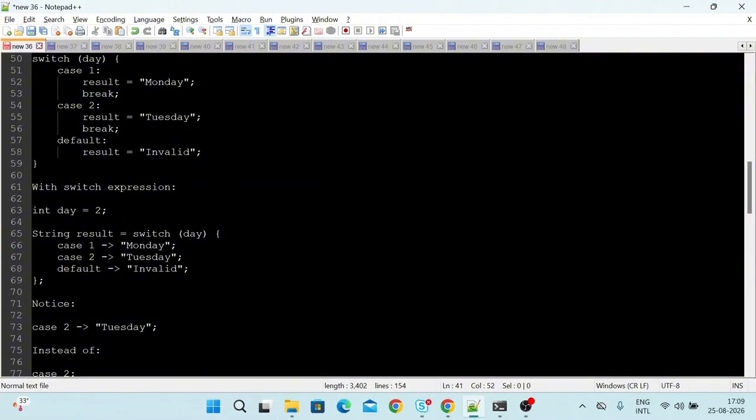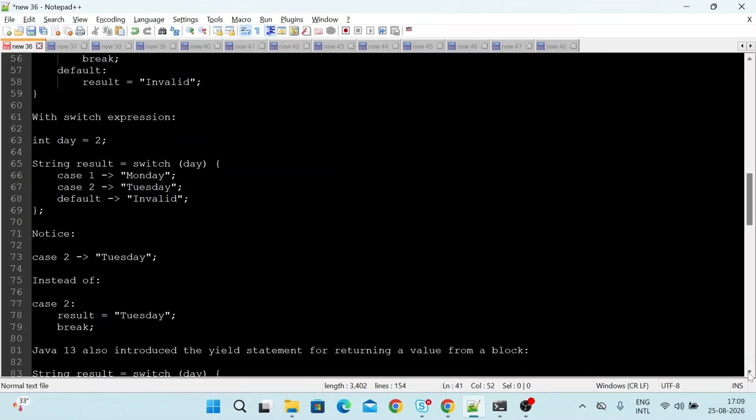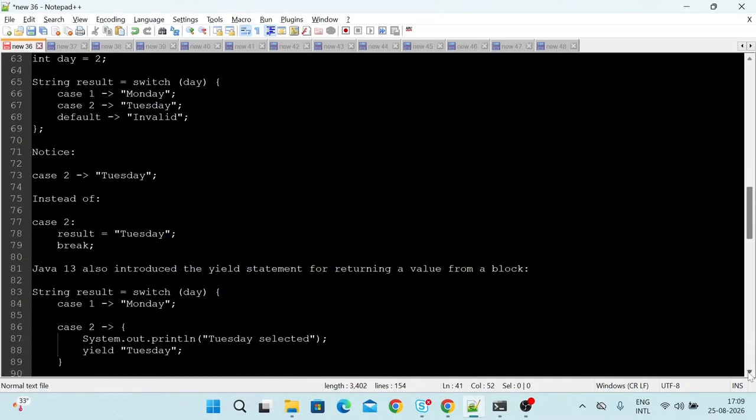Notice case 2 is Tuesday, using the arrow instead. The result is Tuesday. So it looks like this now. Java 13 also introduced the yield statement for returning a value from a block.